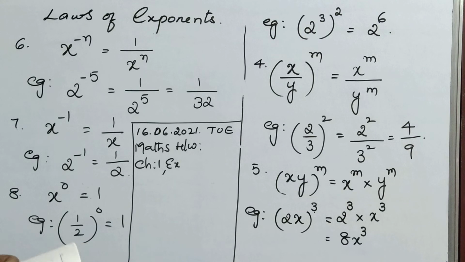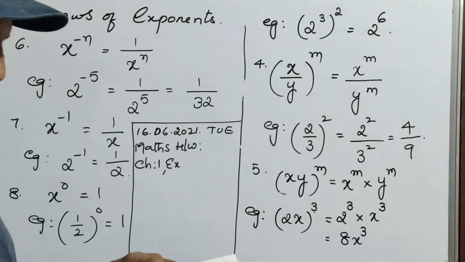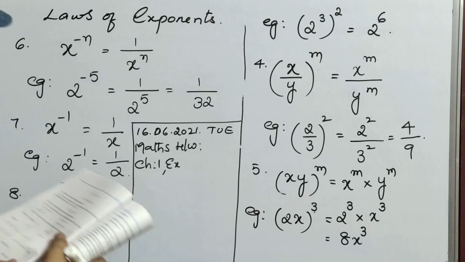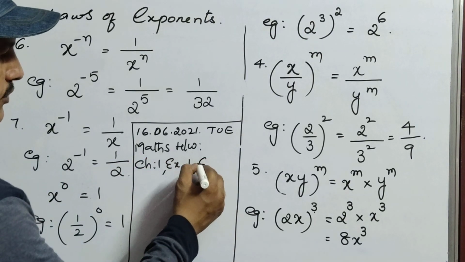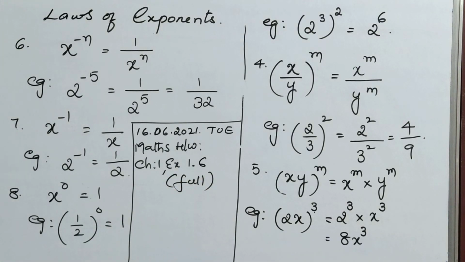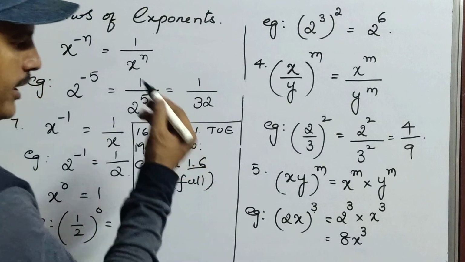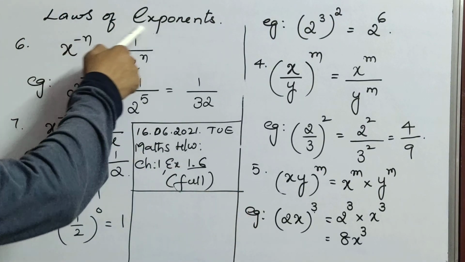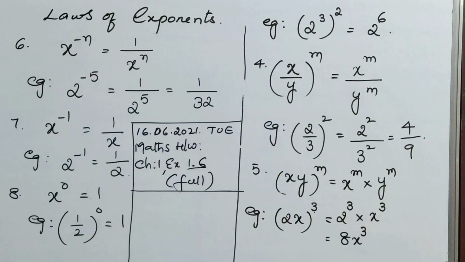Once you finish this one, we will go to an entirely different model. In this chapter, 2 more exercises are there. We will go with those models, which are completely different topics. So exercise 1.6, full exercise, is homework. Once you know all these laws of exponents, you can do exercise 1.6 without my help. Is it clear now? This is your homework for today. And for notes, you have to write the laws of exponents, all the laws including examples. Okay children? Have a nice day children.